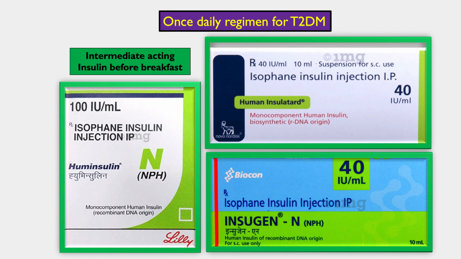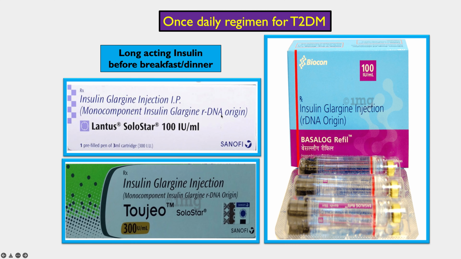So the insulins which are given come by these names. These are the isophane insulin injections. The trade names are Humulin, Human Insulatard, and Insugen N. N stands for NPH. There are very few companies in the world manufacturing them. The most famous companies are Novo Nordisk, Lilly, and Biocon. There are others also, but Novo Nordisk has the maximum share.